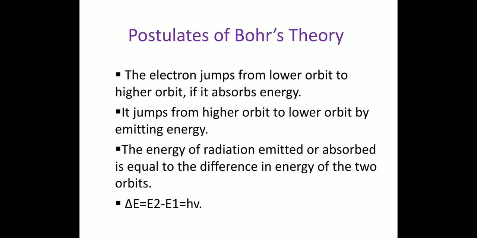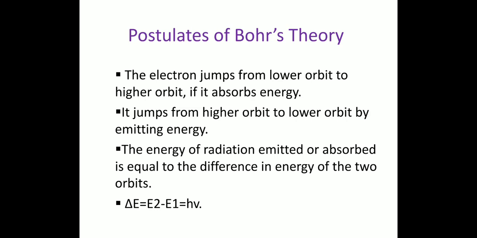The electron jumps from a lower orbit to a higher orbit if it absorbs energy. It jumps from a higher orbit to a lower orbit by emitting energy.